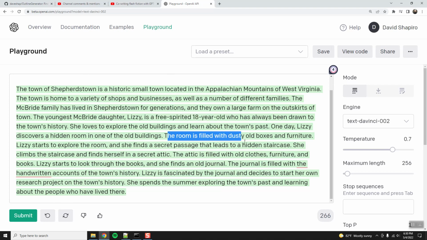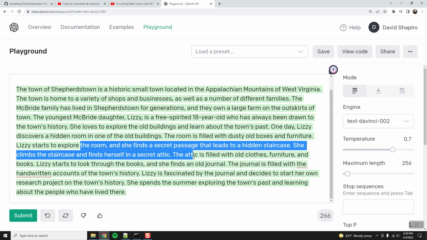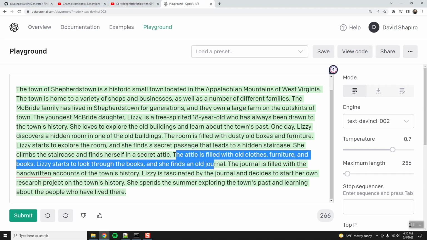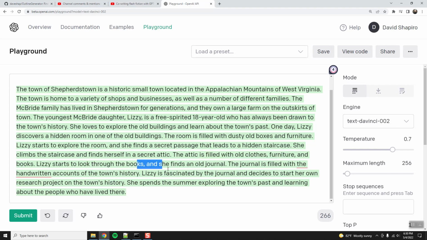The room is filled with dusty old boxes and furniture. Lizzie starts to explore, and she finds a secret passage that leads to a hidden staircase. She climbs the staircase to find herself in a secret attic. The attic is filled with old clothes, furniture, and books. Lizzie starts to look through the books and she finds an old journal. The journal is filled with the handwritten accounts of the town's history. Lizzie is fascinated by the journal and decides to start her own research project on the town's history. She spends the summer exploring the town's past and learning.